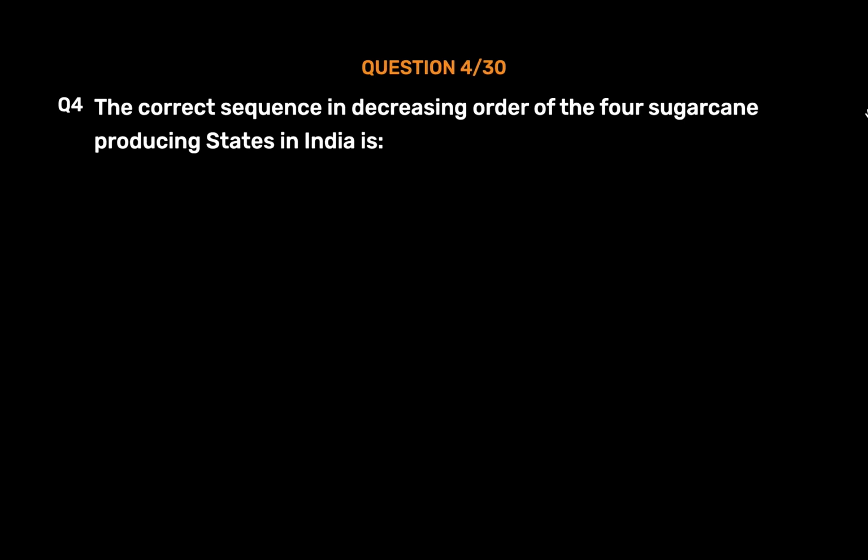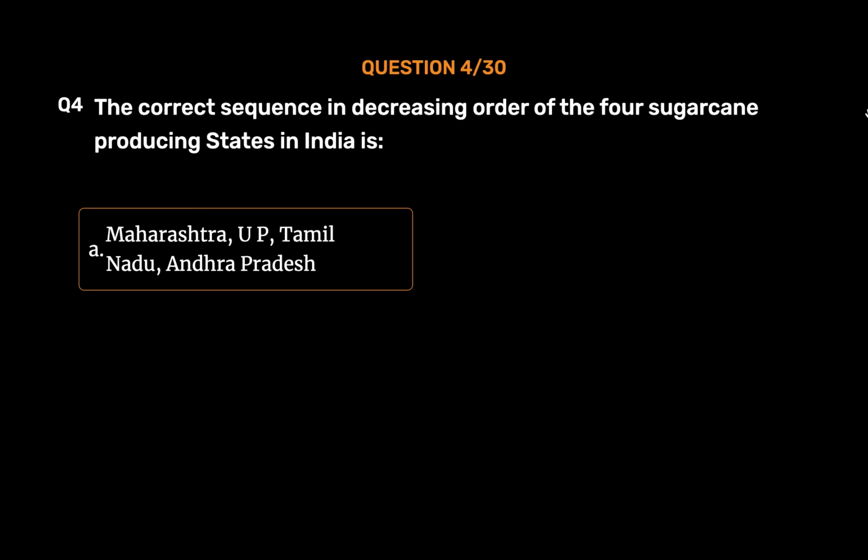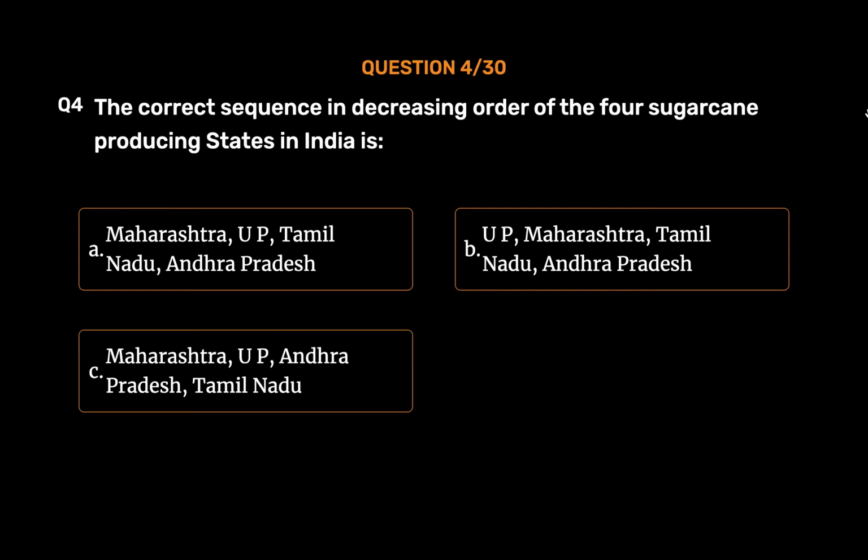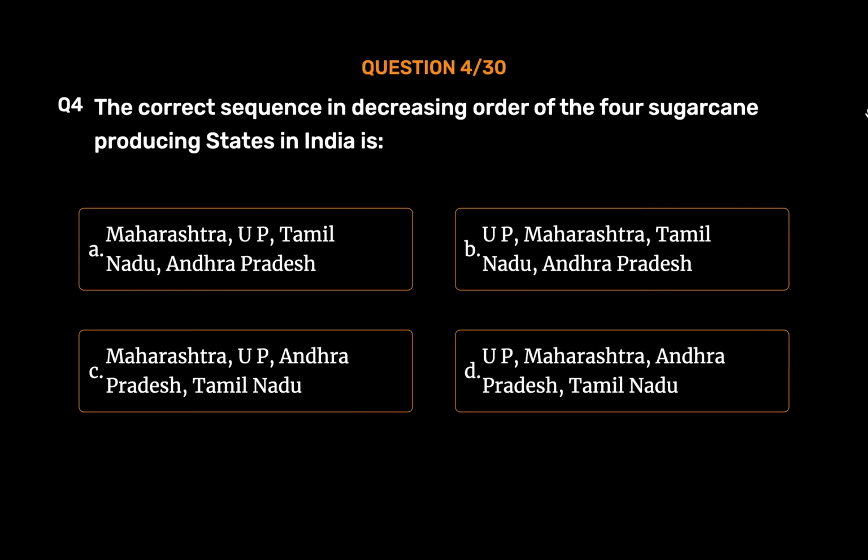Question number 4. The correct sequence in decreasing order of the 4 sugarcane producing states in India is Option A, Maharashtra, UP, Tamil Nadu, Andhra Pradesh. Option B, UP, Maharashtra, Tamil Nadu, Andhra Pradesh. Option C, Maharashtra, UP, Andhra Pradesh, Tamil Nadu. Option D, UP, Maharashtra, Andhra Pradesh, Tamil Nadu. The correct answer is Option B. UP, Maharashtra, Tamil Nadu, Andhra Pradesh.